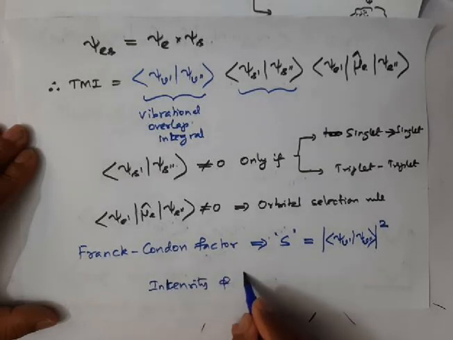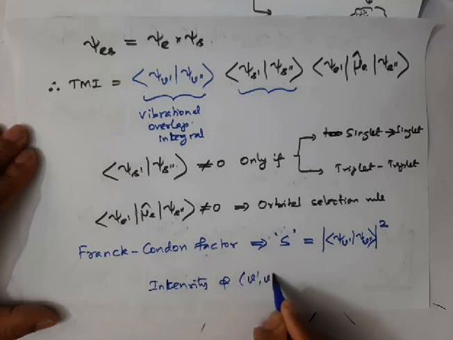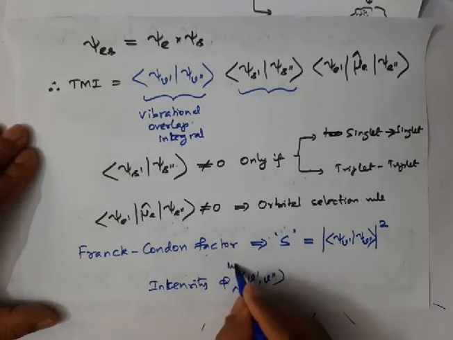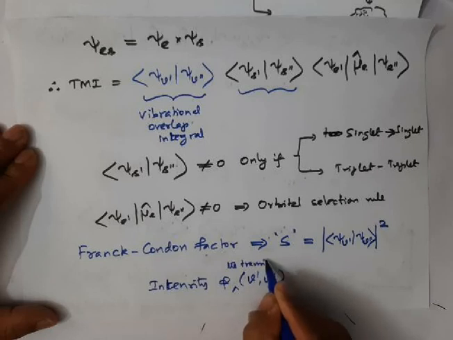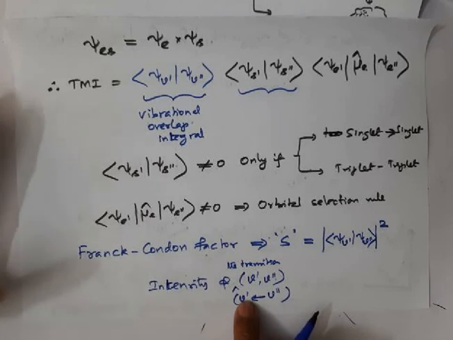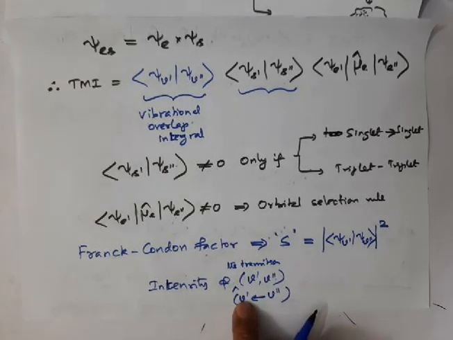So the intensity of the transition v prime, v double prime. You know very well the meaning of this: the transition takes place from v double prime to v prime, from the ground electronic state, ground vibrational state, to an excited electronic state having some vibrational state.